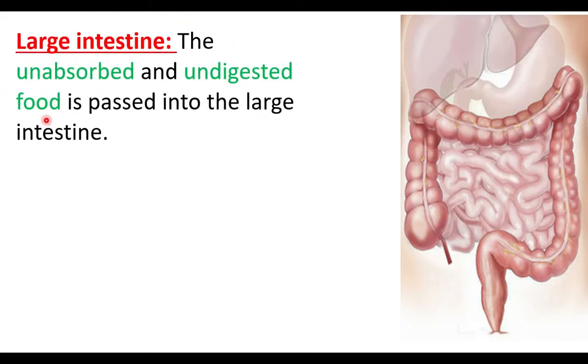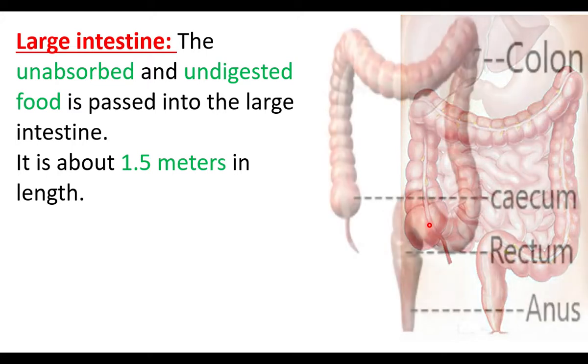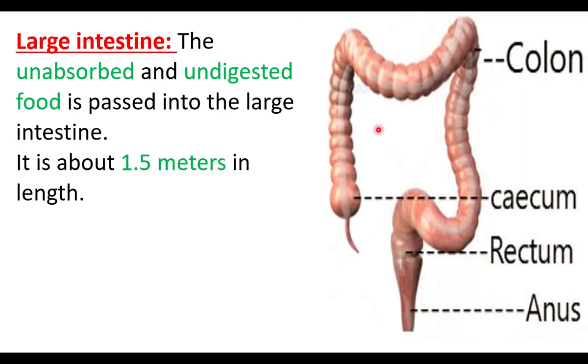Unabsorbed and undigested food is passed into the large intestine. In the small intestine, nutrients are absorbed by the intestinal villi. Unabsorbed, undigested food enters the large intestine. The large intestine has three regions. It is 1.5 meters in length. The first part is the cecum, the remaining part is the colon, and this is the rectum. The end of the digestive system is the anus.